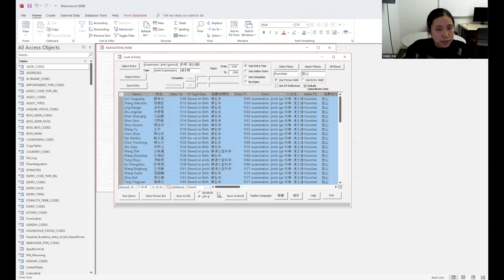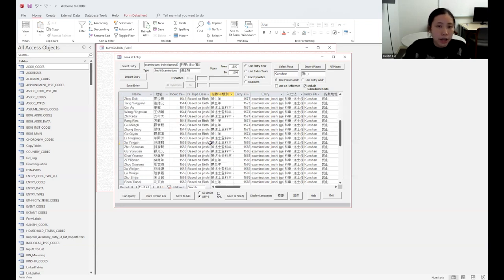We press Control or Command C, and then open our notebook, or an Excel or any sort of program you're using, and then paste it. All the data will be pasted there. That is the easiest way for us to save this data.